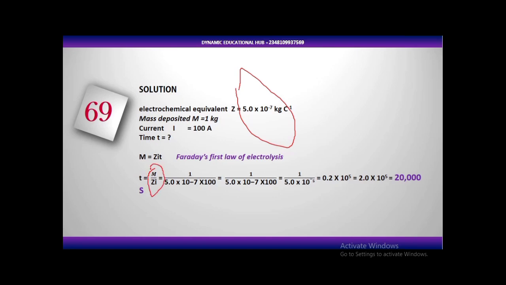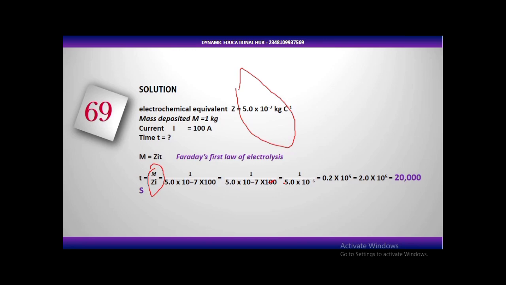Now in the question, they asked us to find time, right? So we know that mass is equal to Z times I times T. So let's go ahead and make time the subject of the formula. Divide both sides by ZI. So your time is going to be what? M over ZI. Now substitute the values. We are given the mass. Everything is already in SI units. So that means our mass is 1 divided by, what is our Z? 5.0 times 10 raised to the power minus 7. What is our I, the current? Which is 100.